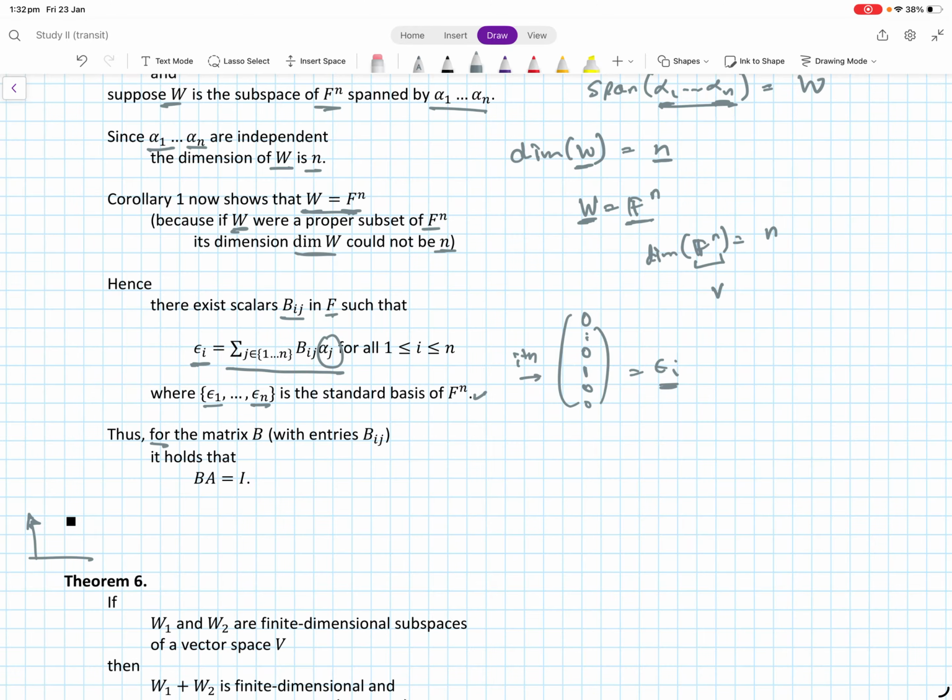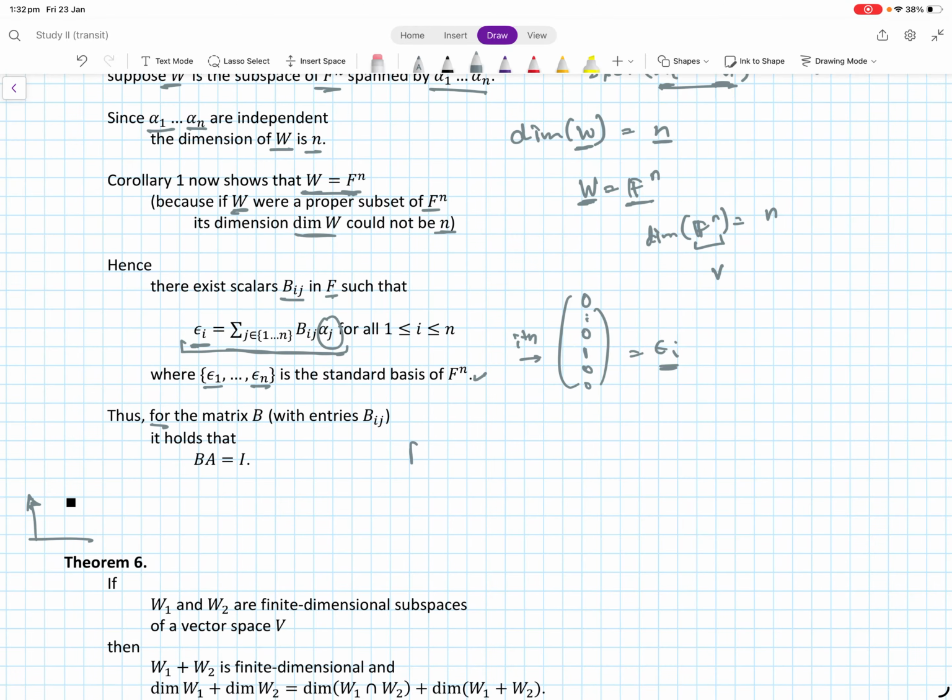Basically if you expand this, this is written in terms of vectors, but if you expand it in terms of matrices, this would give you BA equals identity.